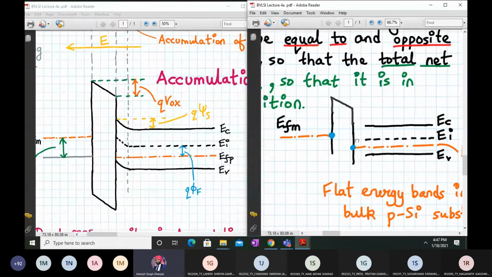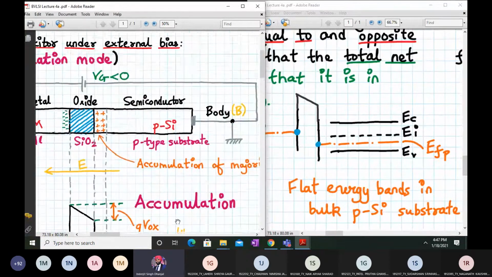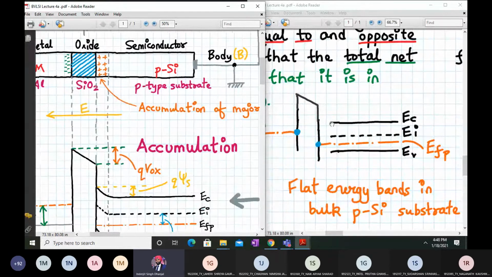So what we will do is, we will draw the energy bands in the deep bulk p silicon. So p silicon substrate, nothing will happen. I mean, if there are thousand holes over here, and we apply a positive potential, more holes are pushed inside, right? Excess holes are generated, correct? So more holes are pushed inside, but more hole concentration remains the same. But here we have excess holes, correct? So what will happen over here? In the bulk p silicon, the energy bands will remain flat.